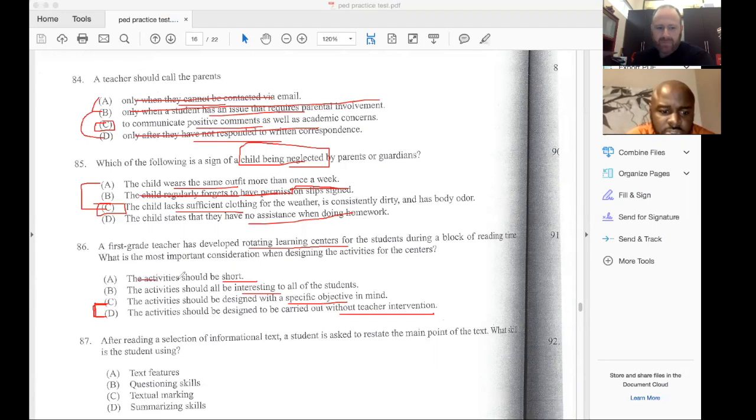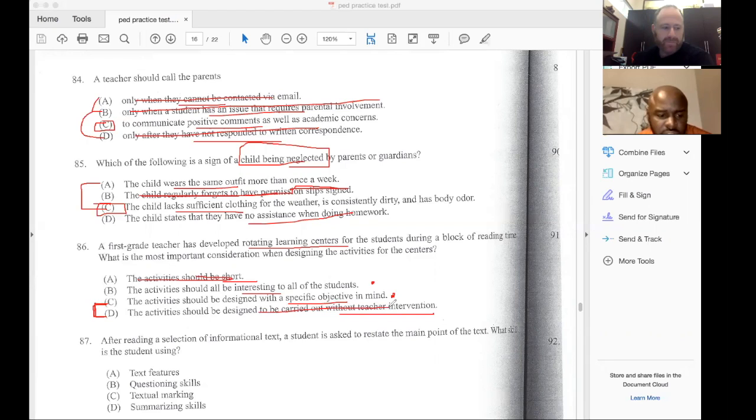Going to be, the activities should all be interesting to all students. That could be one choice because it's about the students. The activity should be designed with a specific objective in mind. That could be one because you need an objective when teaching instruction. Looking at D, the activity should be designed to be carried out without teacher intervention. That doesn't make sense to me at all because we don't need teacher intervention, but we need it. So we don't want to just throw it out. So I just crossed D out. So my choices would be out of B and C.